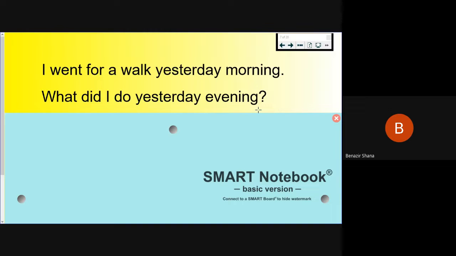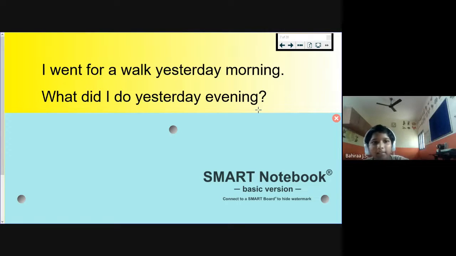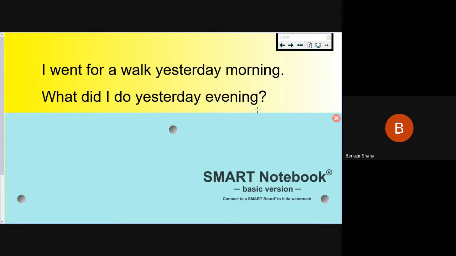Okay. I went for a walk yesterday morning. What did I do yesterday evening? Yes, Bahira. Let us ask Lok Puja. Lok Puja, what is the past tense here in this sentence? Which word is the past tense? I went for a walk yesterday morning. Which is the word used for past tense? Can you speak the word?